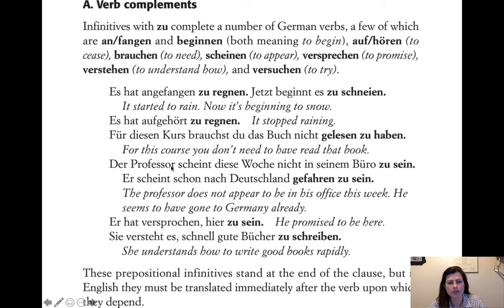In English, you have to say like need to have or appear to be. So in English, they all have to be together. But in German, there's almost always some space between them, unless there's no objects or anything. This one right here, there's no space. It's just the verb and then the infinitive phrase, but most of the time there's something in between.